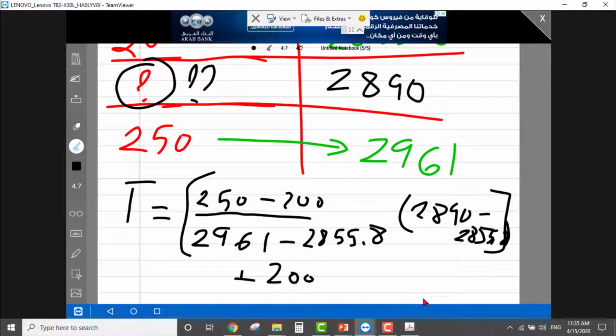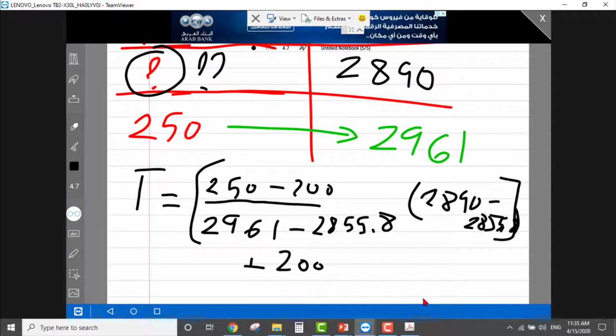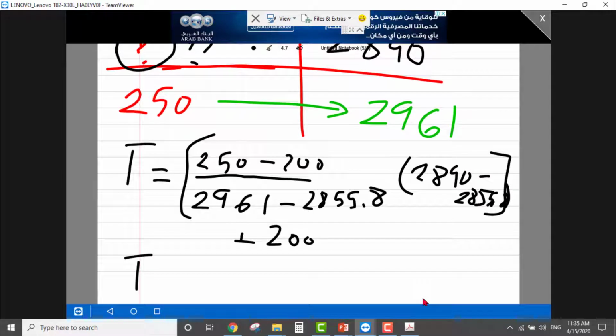Okay, as a result, the temperature is equal to, let me use my calculator, 250 minus 200 divided by 2961 minus 2855.8, multiplied by 2890 minus 2855.8, plus 200. So this is 216.25 degrees Celsius.